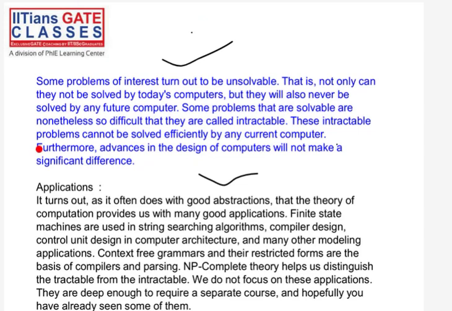You can see I have written some applications, some real world applications. In the first paragraph I have also mentioned the two main interesting questions that I was talking about: what are the problems that are solvable, and what are the problems that are not solvable? Among the solvable problems, which are efficiently solvable, and which are not efficiently solvable? You can go through this slide. After this class is over, I will upload it on Google Drive so you can access it.